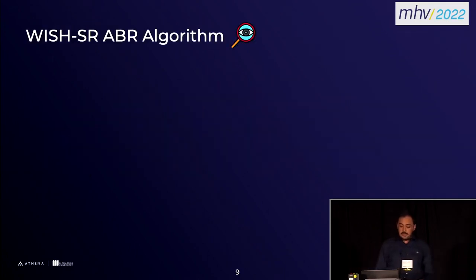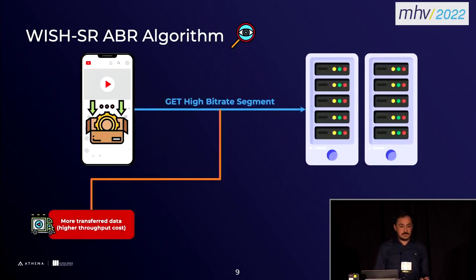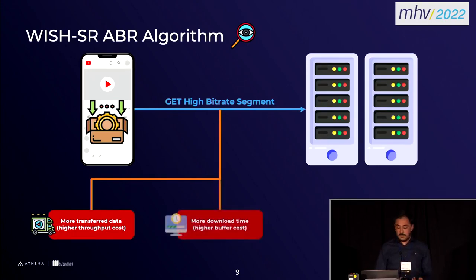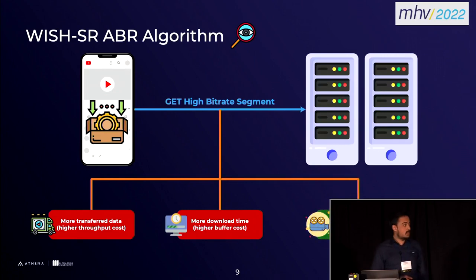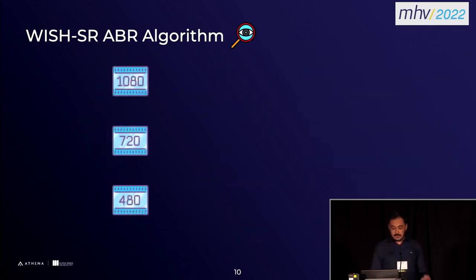So for the ABR algorithm, we start with some observations here. Let's say we just request a high bitrate segment from the server. This actually causes 3 things. It causes us to transfer more data, which results in a higher throughput cost. And also, it takes more time to download this, so it results in a higher buffer cost. But on the other hand, we get a higher quality segment, and that is just lowering the quality cost on the ABR algorithm.